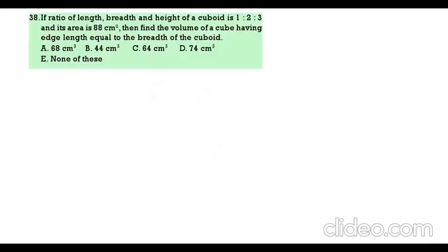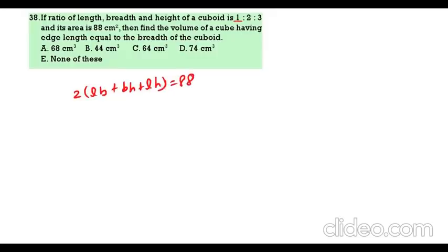Next. If the ratio of the length, breadth and height of a cuboid is 1:2:3 and the area is 88 centimeter square, find the volume of the cube having the edge length equal to breadth of the cuboid. Now what is the area of the cuboid? That is 2 of LB plus BH plus LH, that is given as 88.